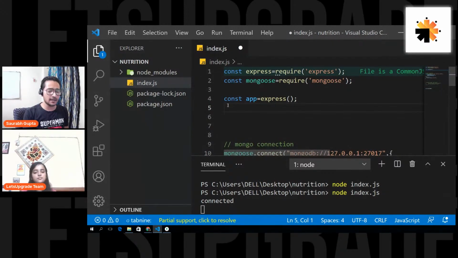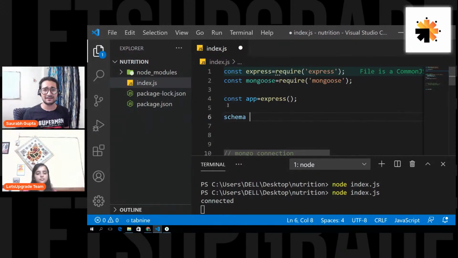Now then, let's move ahead and do the next thing. That is, we have to create a schema for that collection. The collection that we just created is basically empty. It does not know anything. It does not have any data. It does not know what properties it will have, right? Just like in tables, you have columns. In my collection, I have nothing. It does not even have columns. It does not even have properties, like what am I going to store, right? So that is what we're going to create.